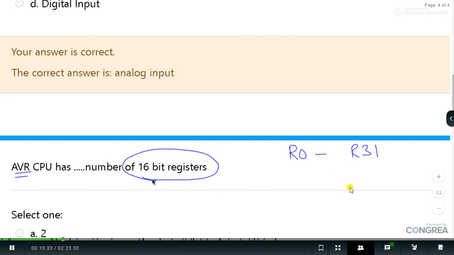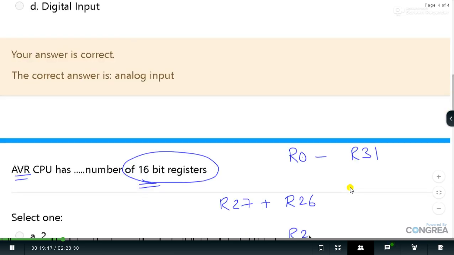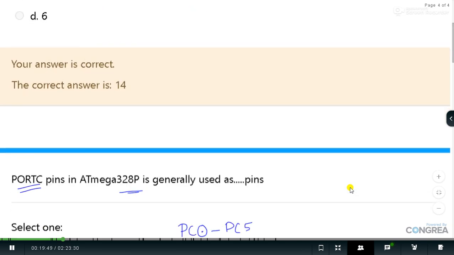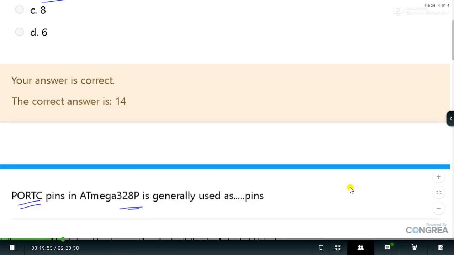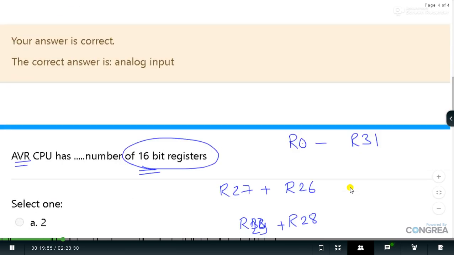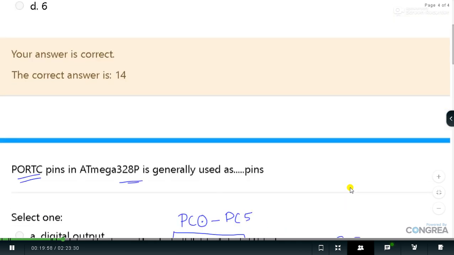But here, the question is asked for a 16-bit register, and we do have pairs of registers that can be used as a 16-bit register. So we have R26 plus R27, then R28 plus R29, and then R30 plus R31.